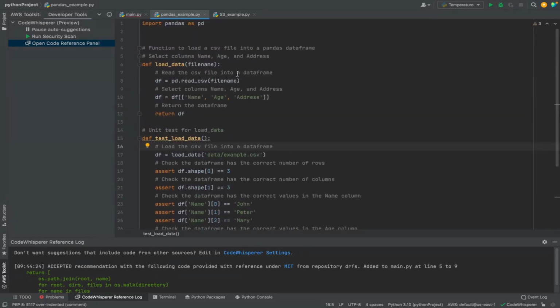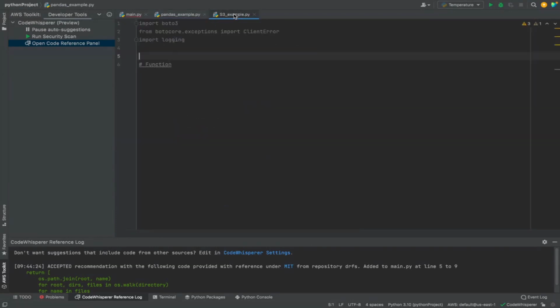Now let's switch the gears a little bit and take a look at an example of how it generates code for AWS APIs. What I've done here is, because CodeWhisperer does require a little bit of context, I have imported the Boto3 library. So that tells CodeWhisperer that this is going to be code related to AWS APIs.